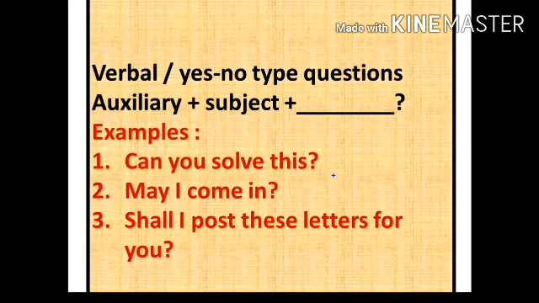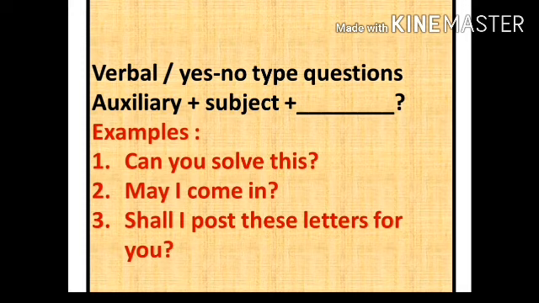See, WH questions have a variety of answers. It's very simple. If I ask 10 students the same question, what is your name? What is your name is a WH question, and if I ask 10 students what is your name, I get a variety of answers. But if I ask, can you solve this, I get only two options, that is yes or no. And that's why these kinds of questions are called yes-no type questions.